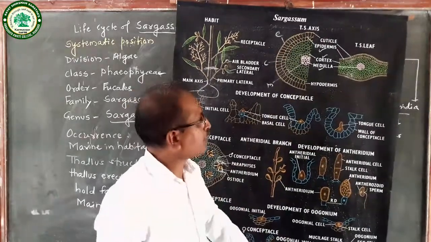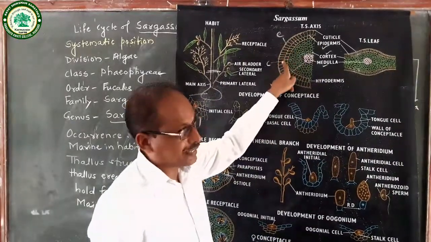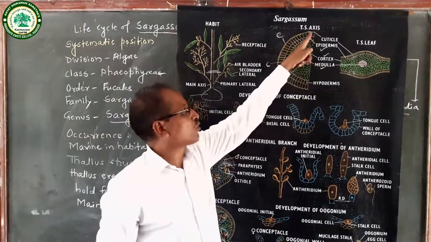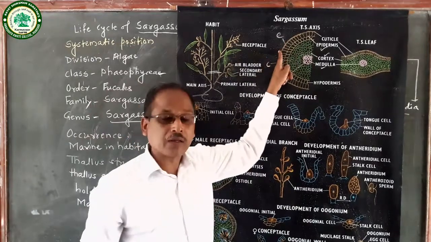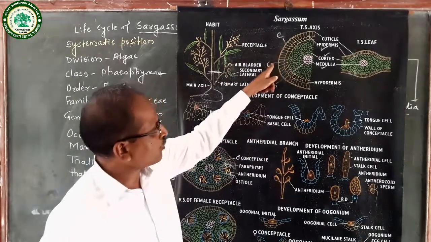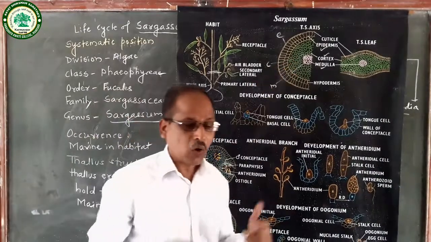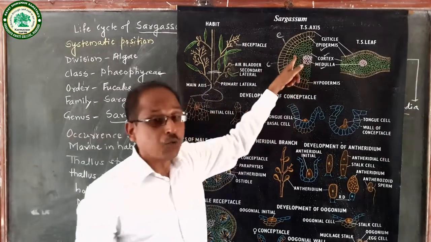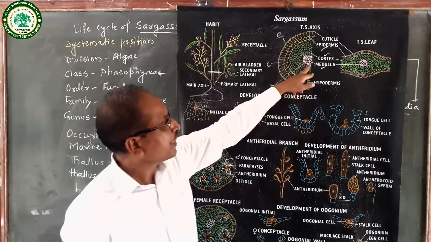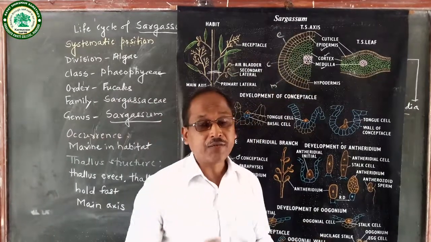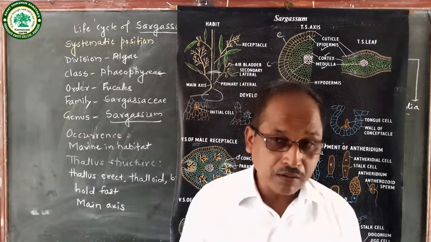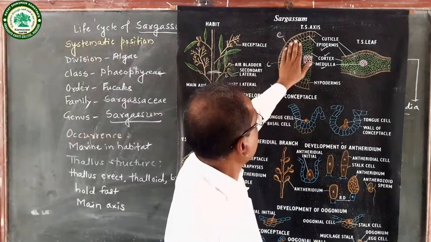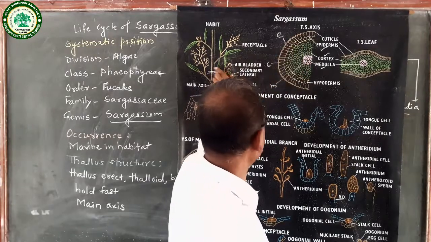The cells of the meristoderm are compactly arranged. On the epidermis, there is presence of a cuticle. Then next to the epidermis, there is a cortex. The cortex is made of many cells and consists of food material. Then in the center, there is a medulla, whose function is the conduction of water and minerals. This is the structure of the TS of the main axis.